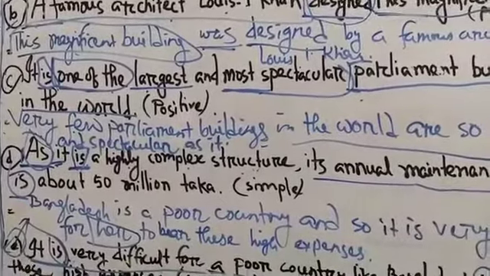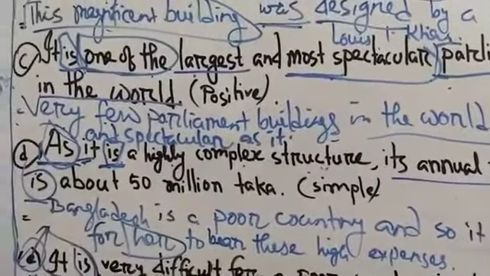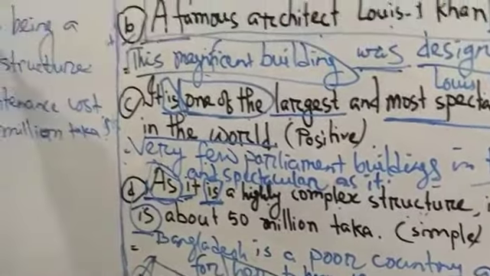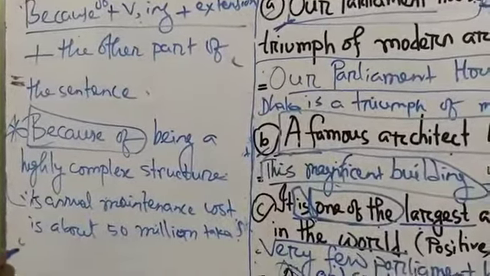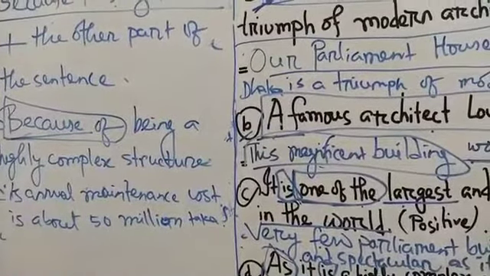And if you find in complex sentence as, what will be then? In simple sentence will be because of. As or since, in simple sentence what will be then? Because of.